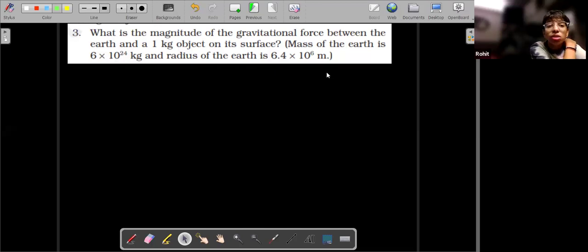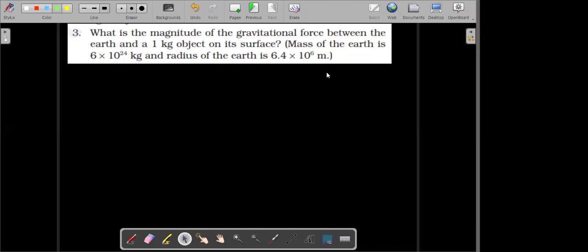Sir, but radius is also given, no? Yeah, radius is also given. So that's what I'm saying. Take your time. Think of this possible solution. Shall I help you out? Is there anyone who requires any help?